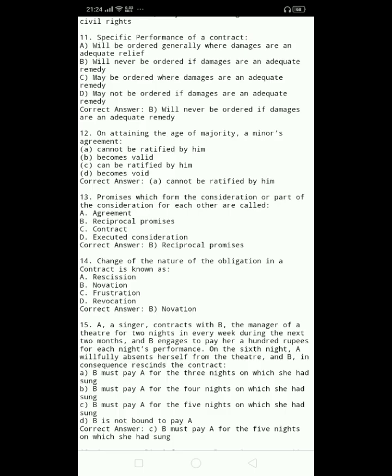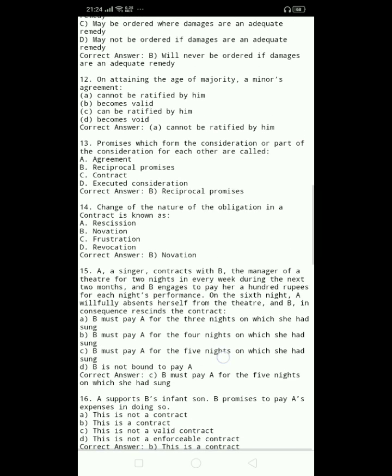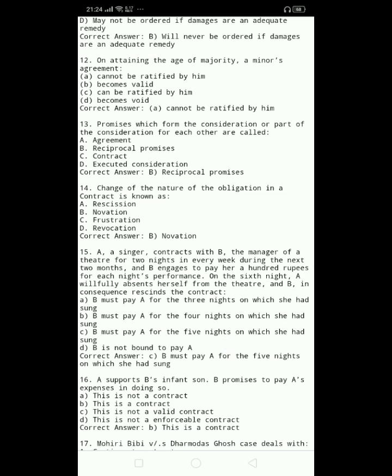14. Change of the nature of the obligation in a contract is known as A. Rescission, B. Novation, C. Frustration, D. Revocation. Correct answer, B. Novation.